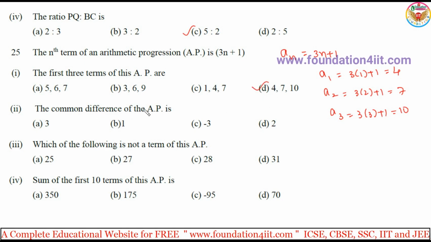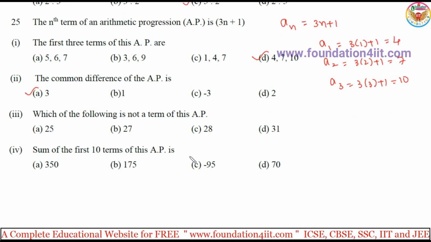The common difference of the AP. Once you know the series, you can find the common difference: 7 minus 4 or 10 minus 7, that is 3, positive 3. Any term minus previous term. Which of the following is not a term of AP? Instead of checking each and everything, just observe this series: 4, 7, 10, increasing by 3, then 13, 16, 19.